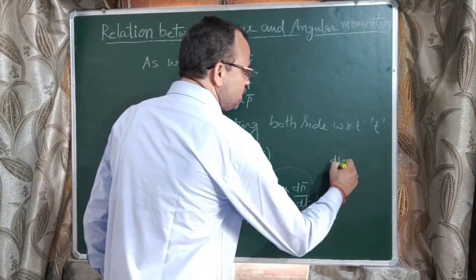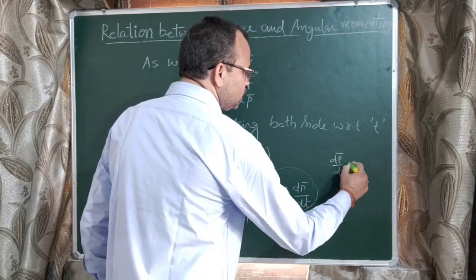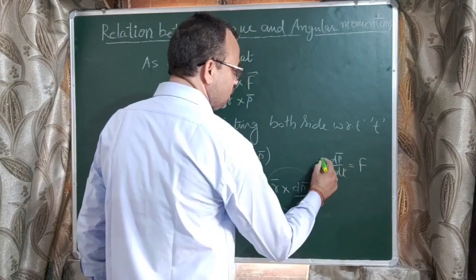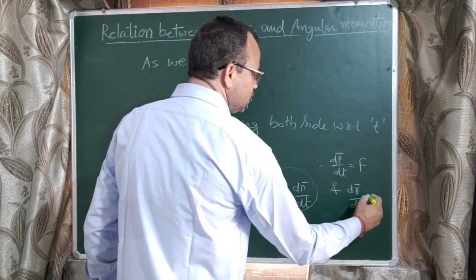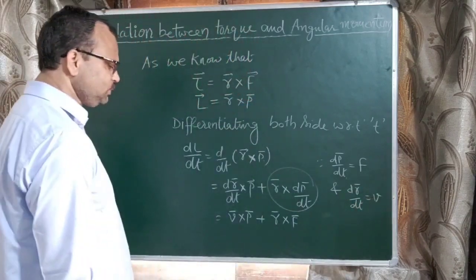So dp vector upon dt is equal to f, and dr vector upon dt is equal to v.